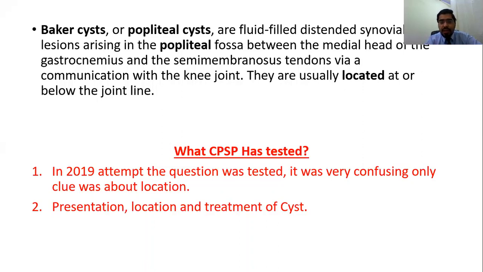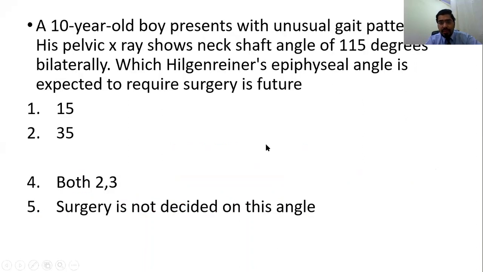It is very important, and if the location has been mentioned, then go for this question. In 2019, the question was tested. It was very confusing. The only clue was about the location. And what else does CPSP test? They test presentation, location, and treatment of the cyst. And other than that, they test discoid meniscus. They confuse you with the discoid meniscus as well.